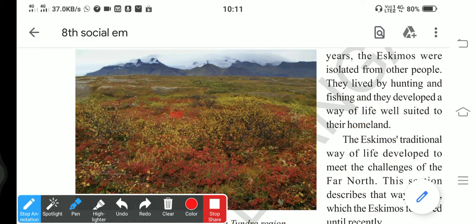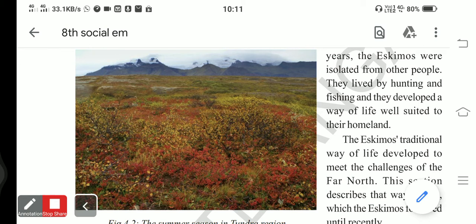For that short summer of 3 months, we see colorful plants in the tundra region. For the remaining period, it is treeless. So this is the specific type of vegetation we find there.